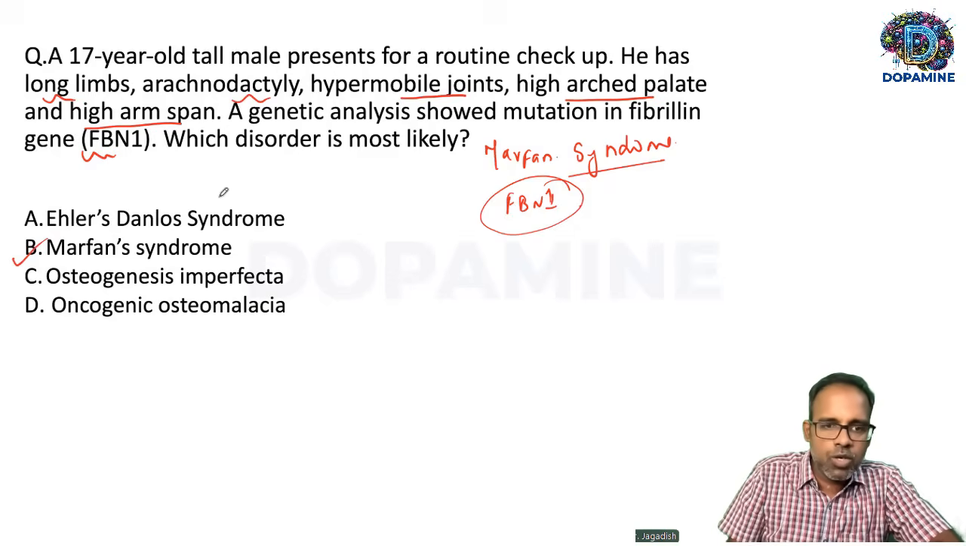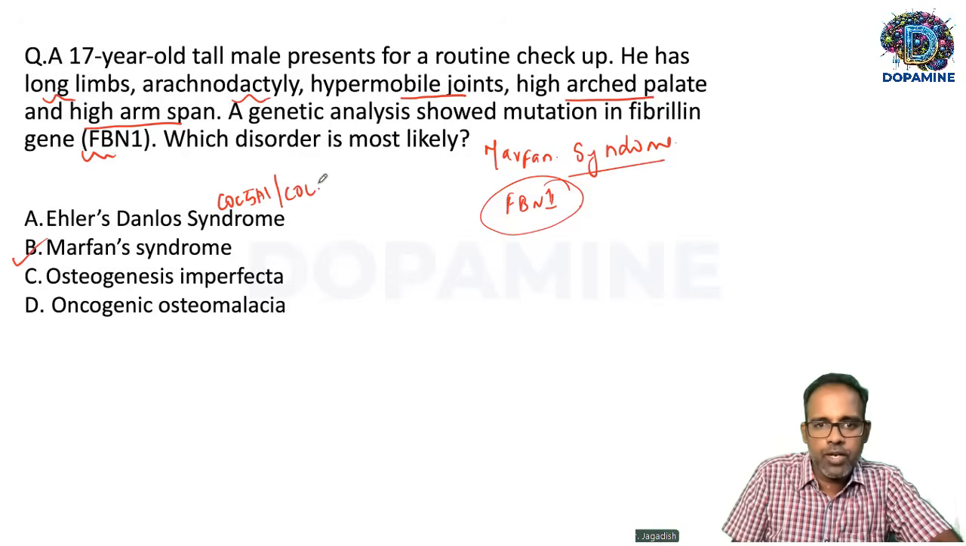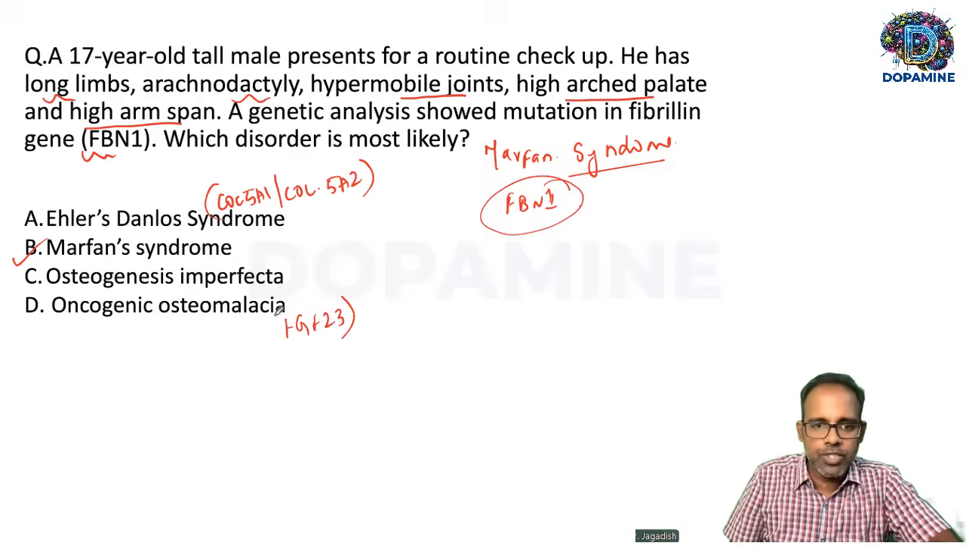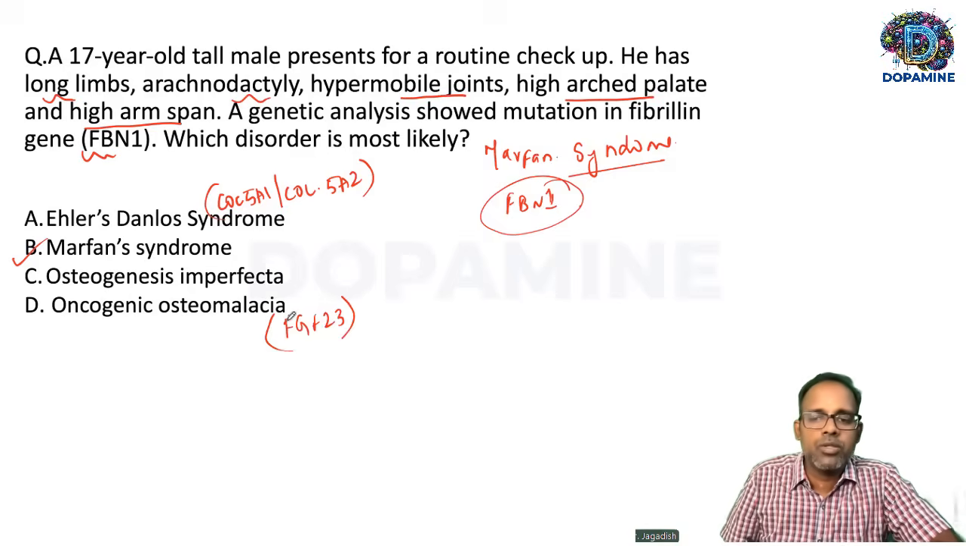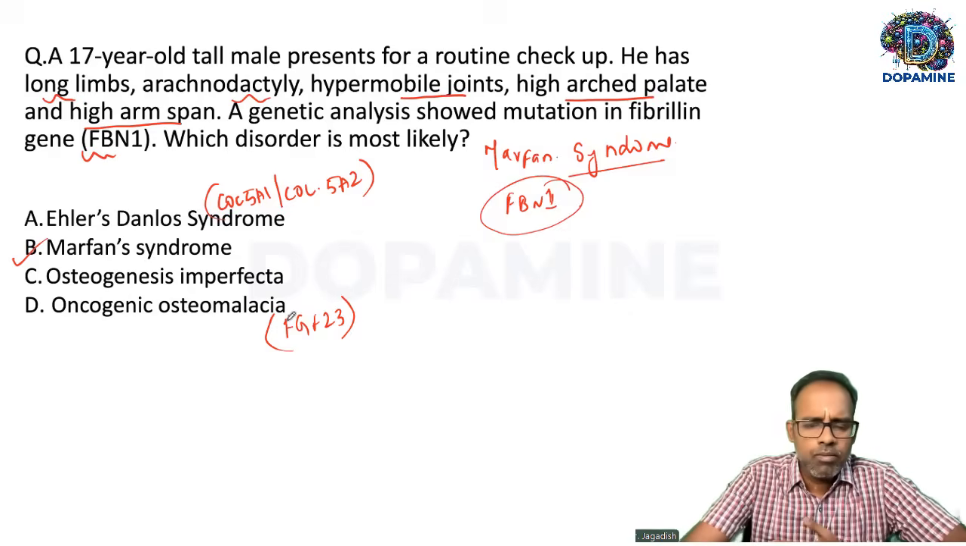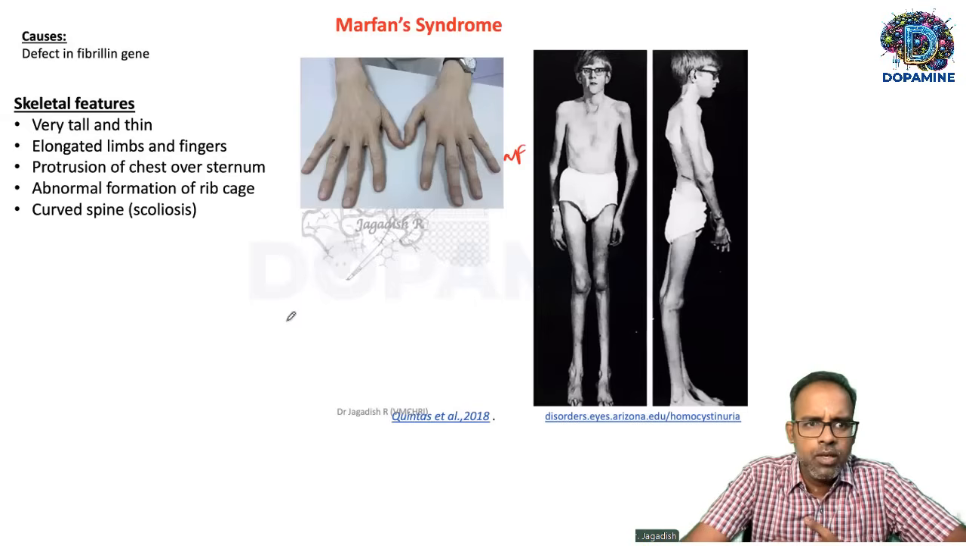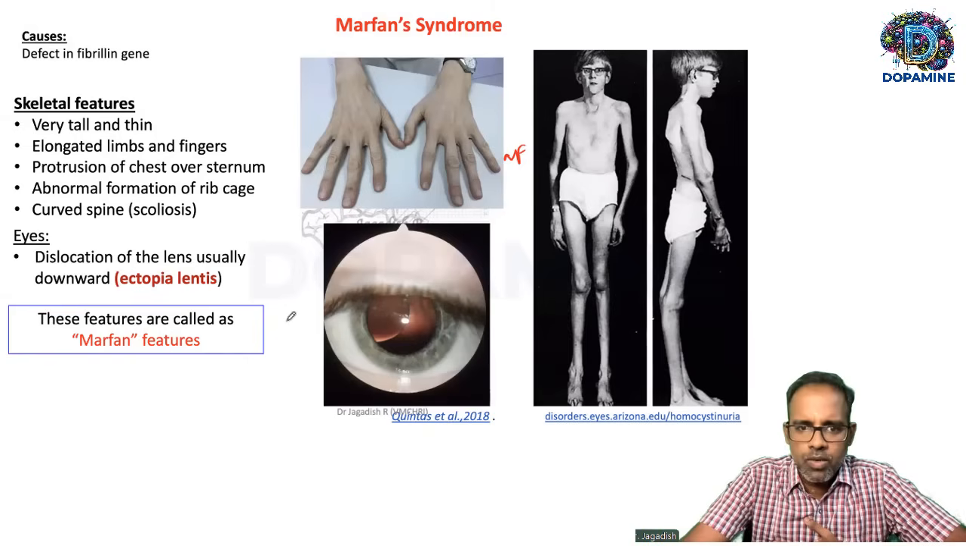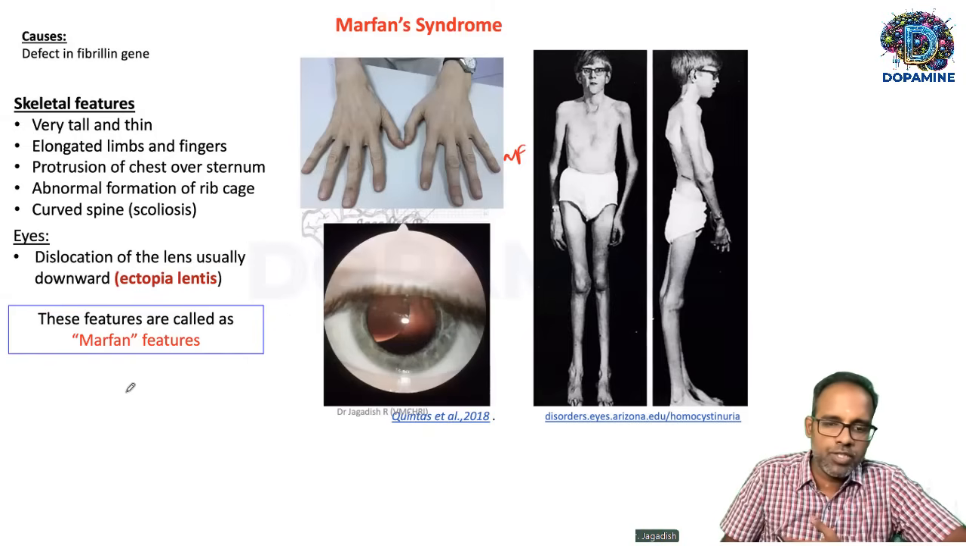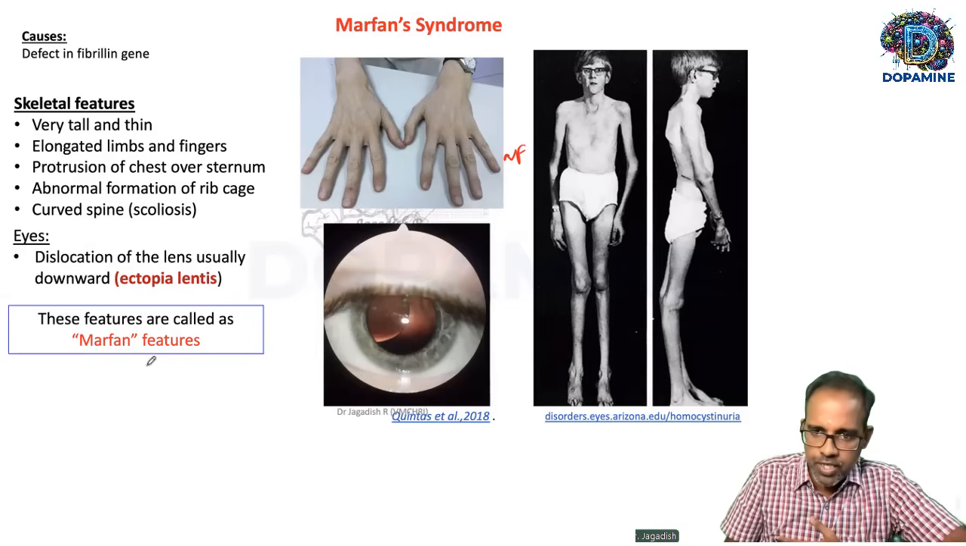Ehlers-Danlos syndrome is caused due to collagen 5A1 or collagen 5A2 mutations. Oncogenic osteomalacia is caused due to fibroblast growth factor 23. So that's about this question. Okay, fine. So this is how Marfan syndrome will look. One important point is that these features can also be seen in a condition called homocystinuria. That's why they say patients with homocystinuria present with marfanoid features.